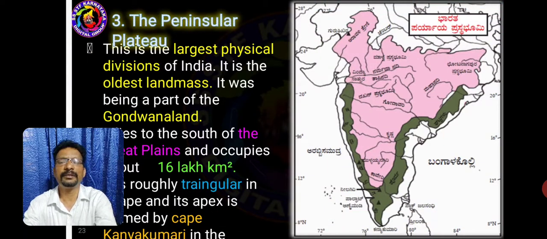The third physiographic division of India is the Peninsular Plateau. Plateau is a higher level land. It is the largest physical division of India. This is the oldest region, belonging to the Gondwana age. It covers 16 lakh square kilometers. It is triangular in shape and its apex, meaning the highest point, is formed by Cape Kanyakumari at the south end.